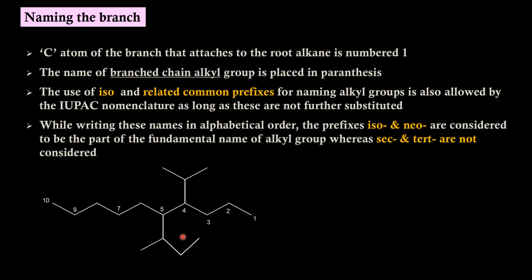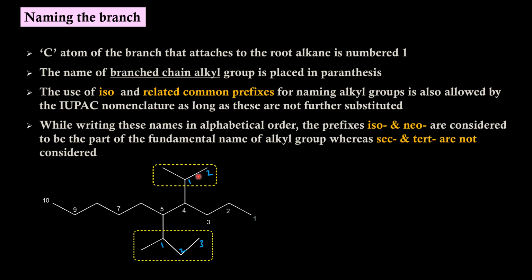Example: in this molecule, the parent chain and numbering are already marked. We have two substituents, one upper one and another one down here. We have 3 carbons sitting as a substituent. This can be called isopropyl. If not, we can start giving the numbers 1 and 2 to this. Similarly, 1, 2 and 3 to this. We have to choose the longest possible chain even while numbering the substituent.